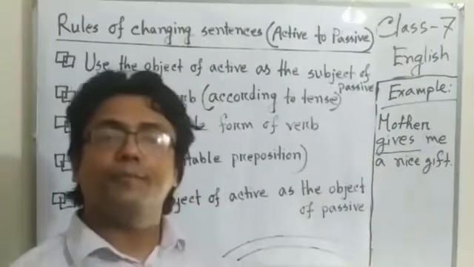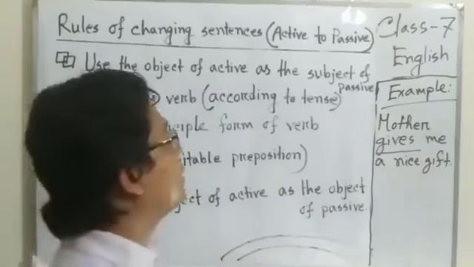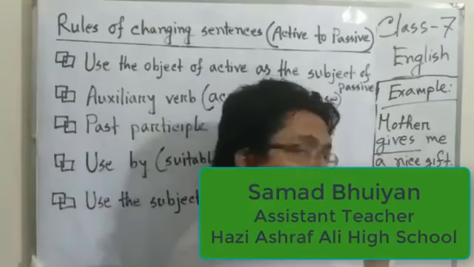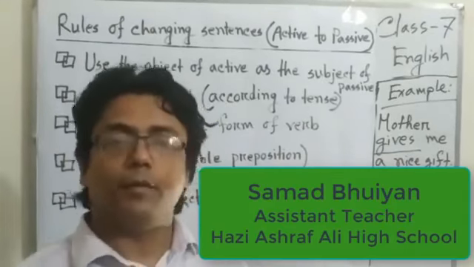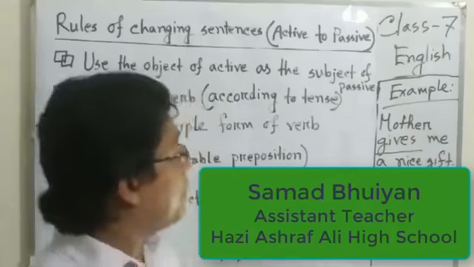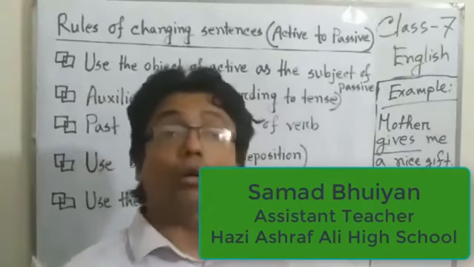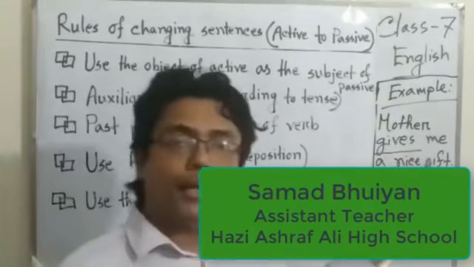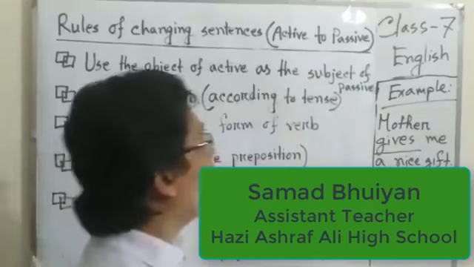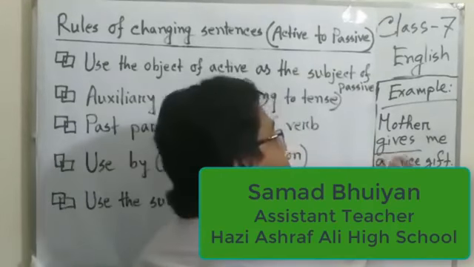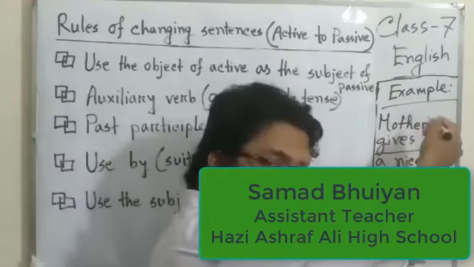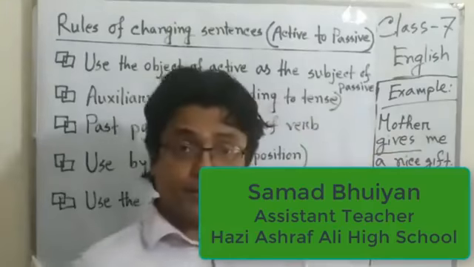And now we have to find out the object. How can we find out the object in a sentence? When we ask the verb with what or whom, that time we can get the object. Who gives? Mother, the subject. What gives?